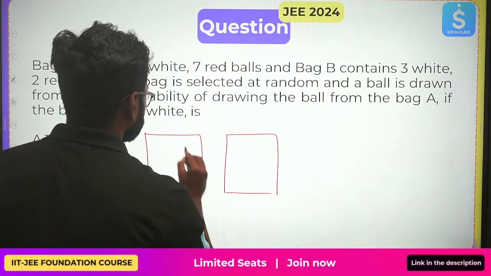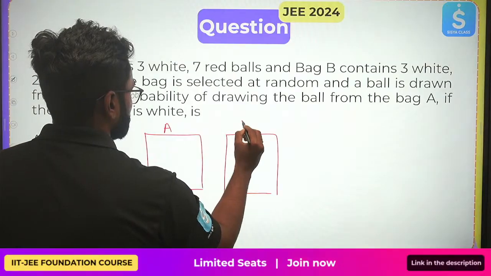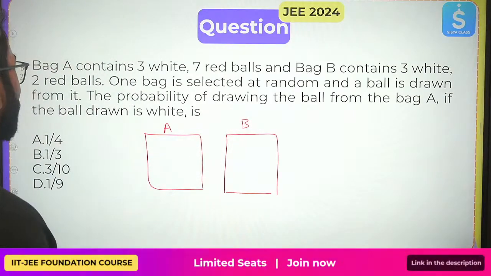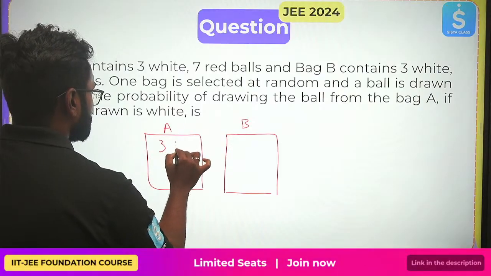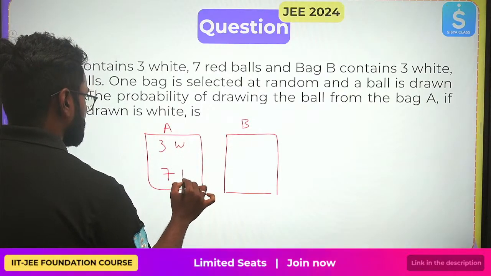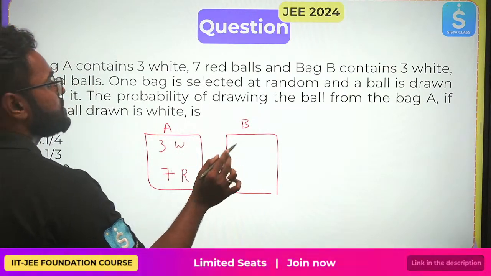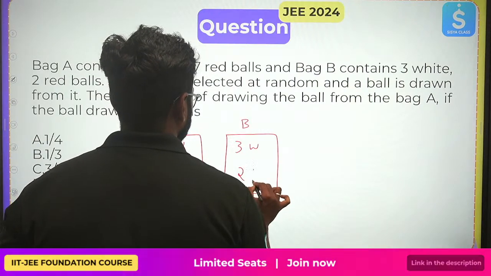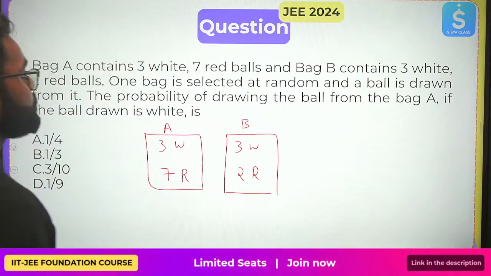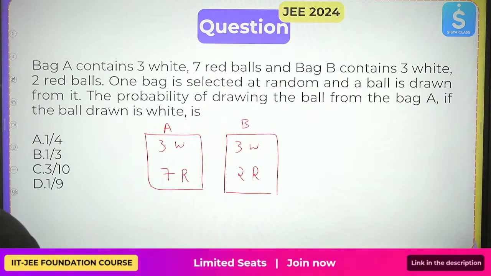Bag B. Now, bag A contains 3 white, 7 red. B contains 3 white, 2 red.